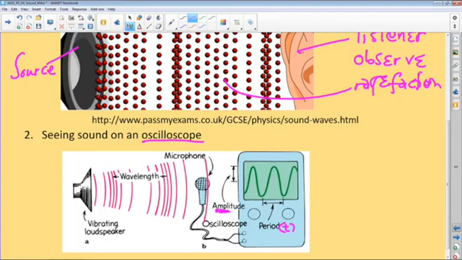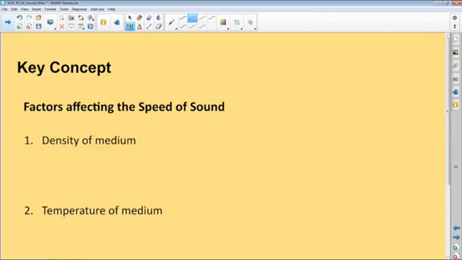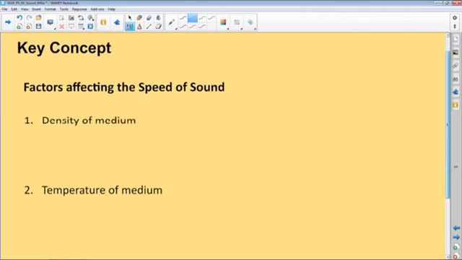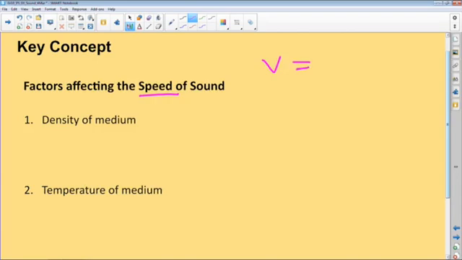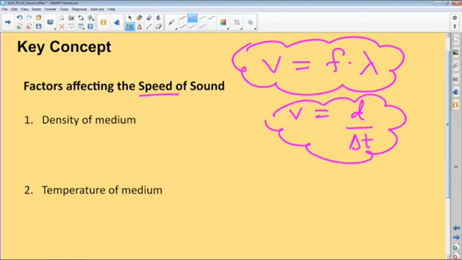Right. Okay. Moving right along, I want us to quickly have a look at the next slide: the key concepts that have to do with the factors that affect the speed. Remember, speed is V. The wave equation is V equals F multiplied by lambda. This is the wave equation that we've discussed all along. We have also said that at times we can say V equals d over t, depending on whether we're given the distance moved as well as the time taken to move that distance. So these are the two equations that we talk about as far as speed is concerned.